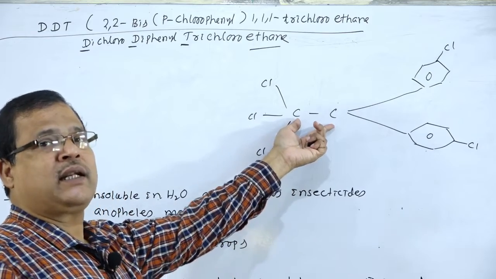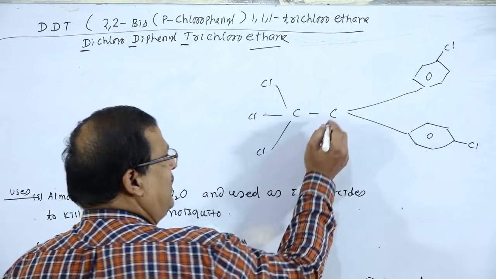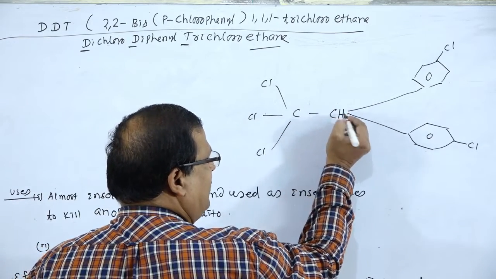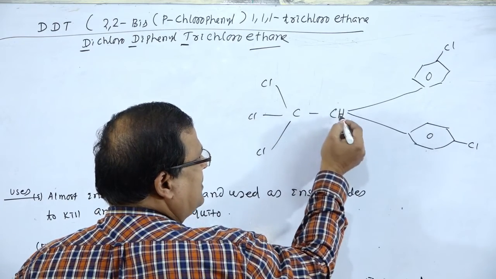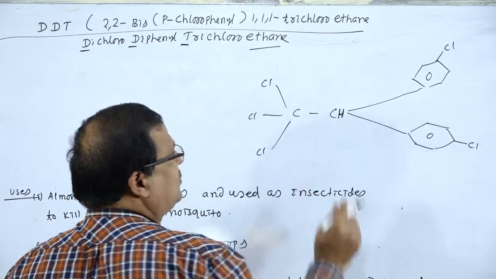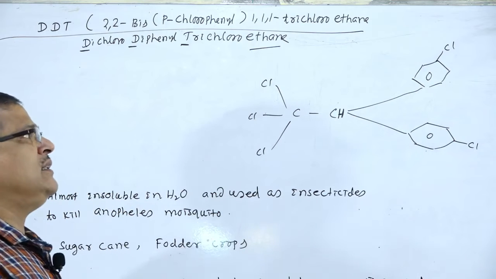Next, to satisfy the tetravalence of that carbon, we have to give one hydrogen atom. Tetravalent, 4 bonds are there, 3 bonds plus 1 bond is the hydrogen atom. So this is the formula for DDT.